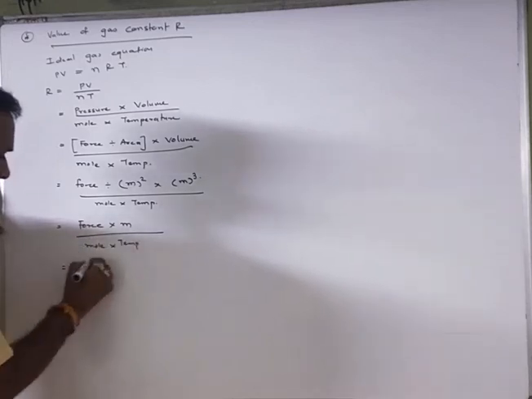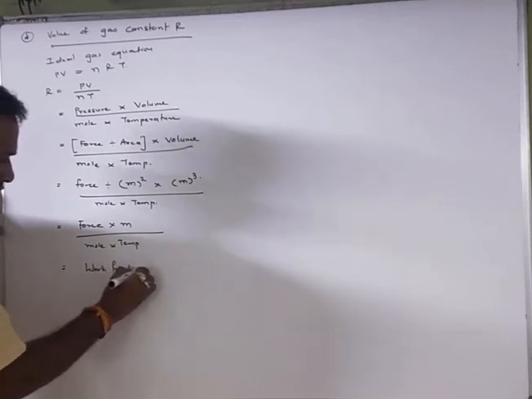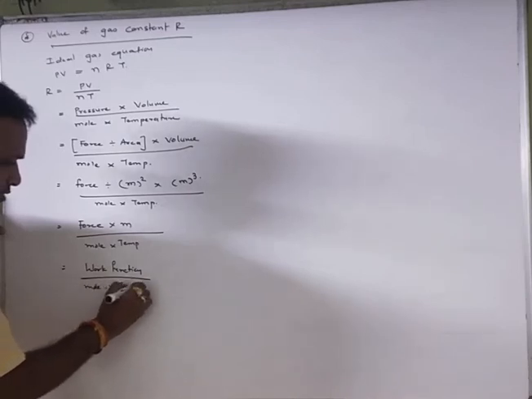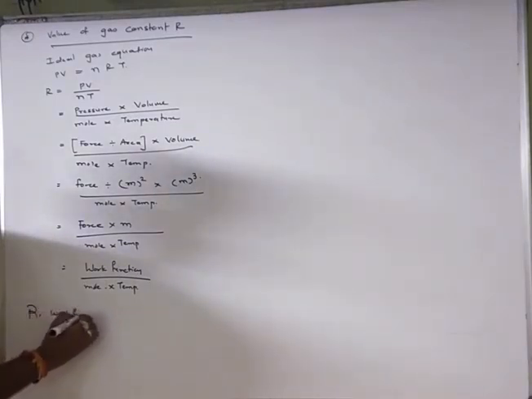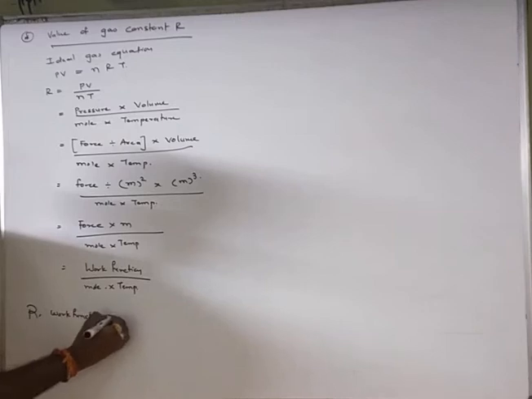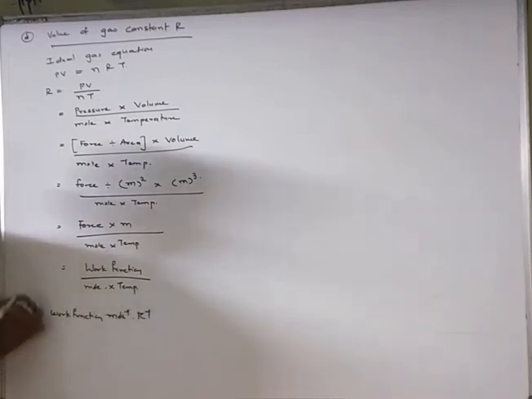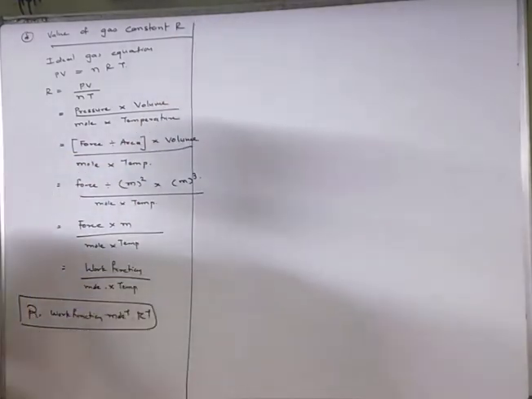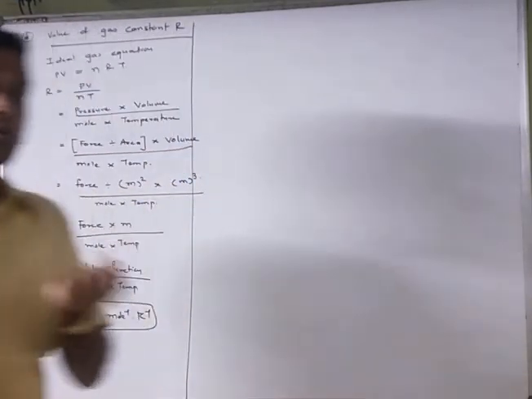So this we can say is work, or energy, divided by mole into temperature. So the unit of R is equal to joule (work) into mole inverse into Kelvin inverse. Understand? So for different units of pressure as well as volume, you will get a different value. You have to take a different value of R.